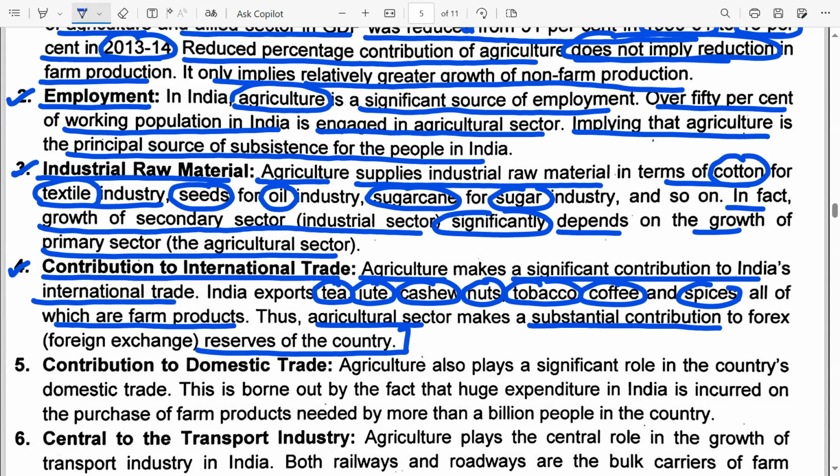That means India was a major exporter of agricultural products from 1951 onwards. It was exporting tea, jute, cashew, nuts, tobacco, coffee, spices. All of these are farm products. And major export earnings of India were earned from the agricultural sector.